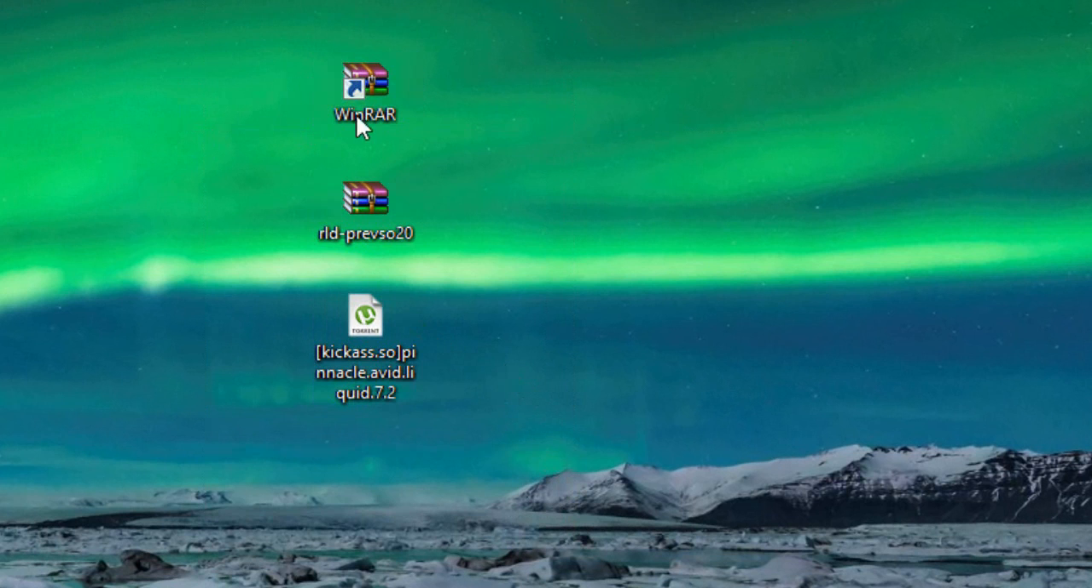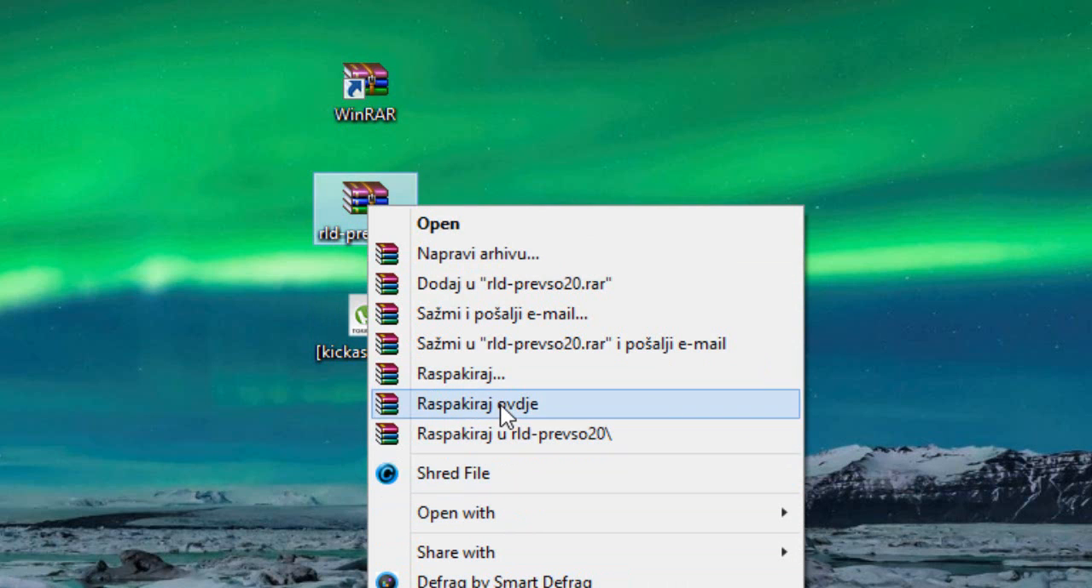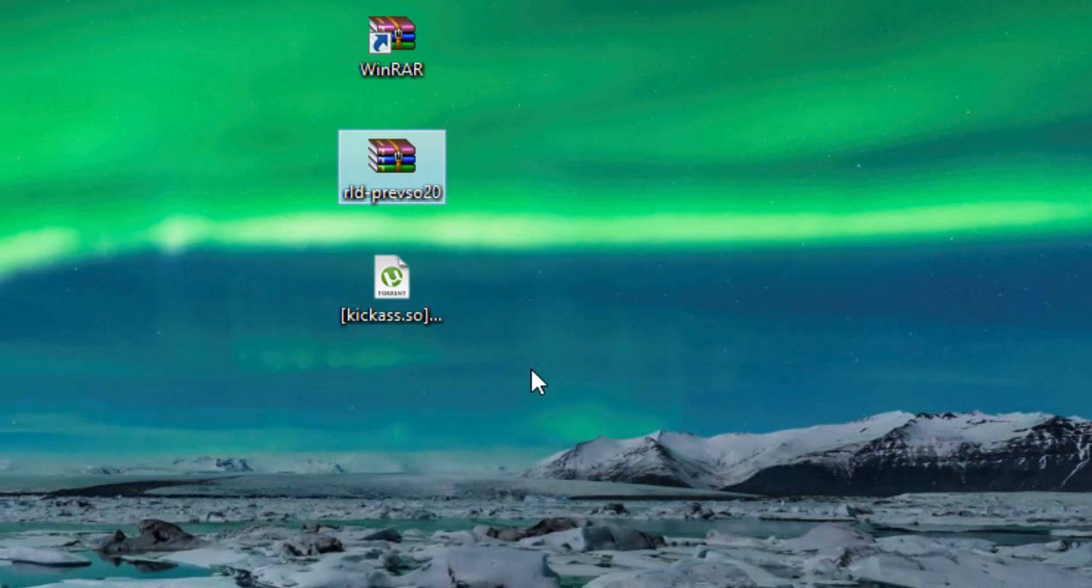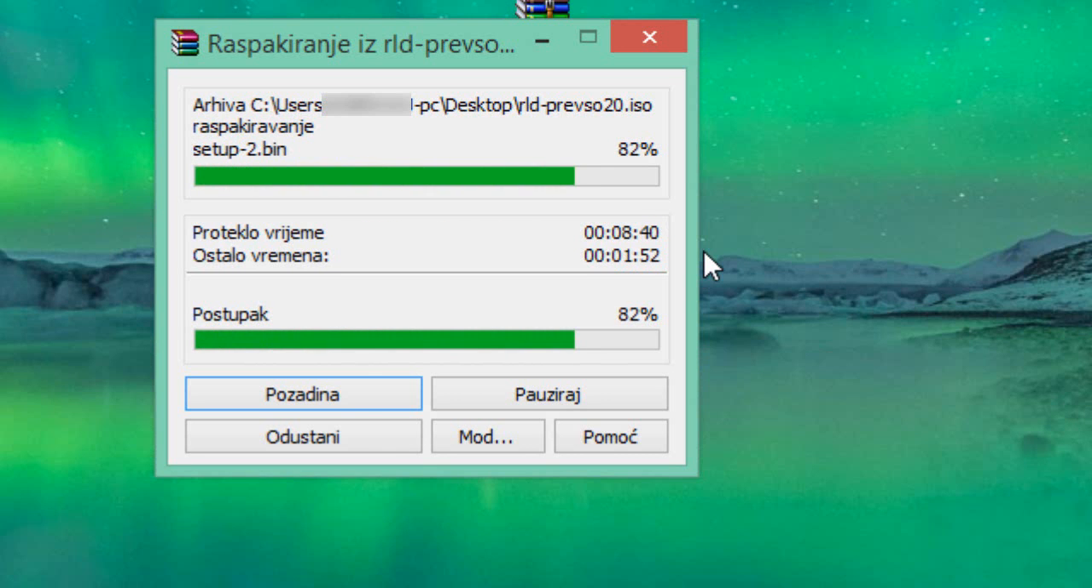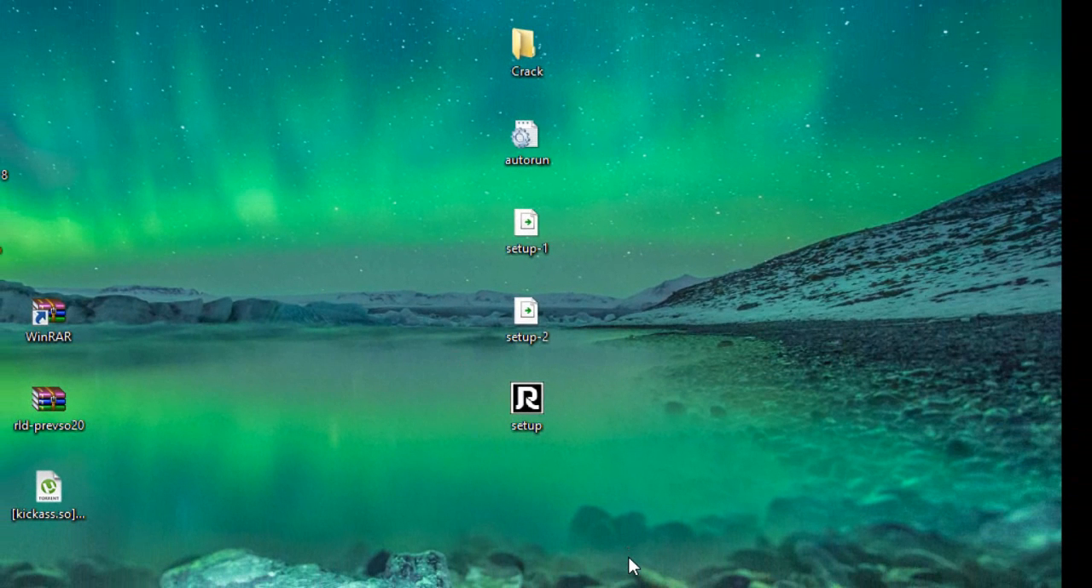Okay, so once you have downloaded all files, once you install this torrent, you'll get this. Extract this file you downloaded. It will take a while. Okay, so once you extracted that file, you'll get those files.